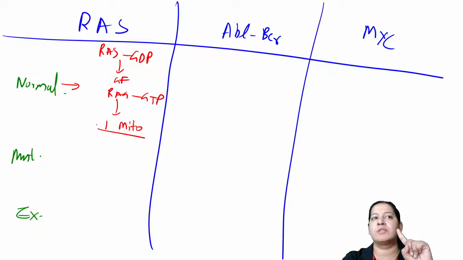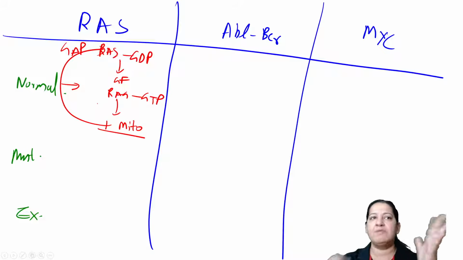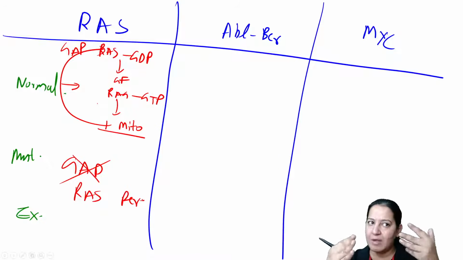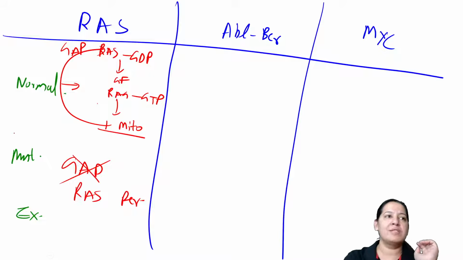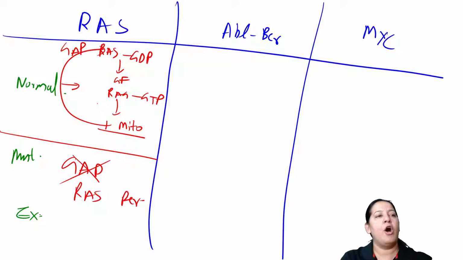Immediately after one mitosis, the GAP associated with RAS is activated, and GAP converts active RAS into inactive. GTPase comes into the role. But during mutation, GAP is non-functional. Since GAP is non-functional, RAS becomes active permanently. That will lead to uncontrolled mitosis, that will lead to cancer. So that is normal and abnormal in RAS. We have seen the 3 examples of RAS. What are the 3 examples of RAS?